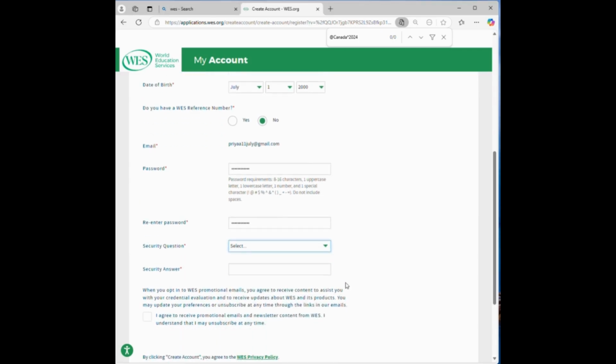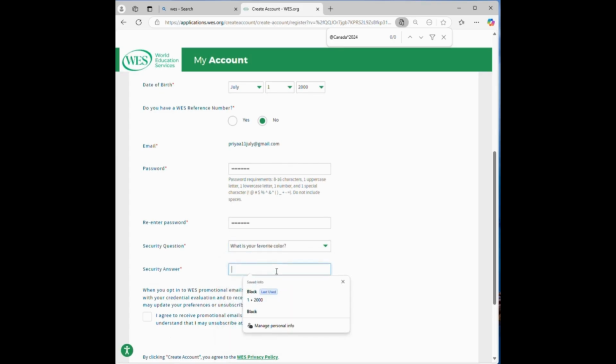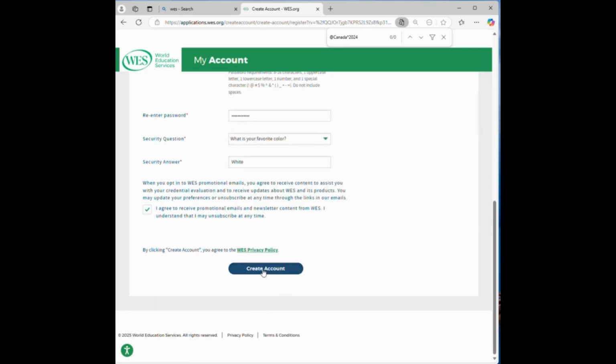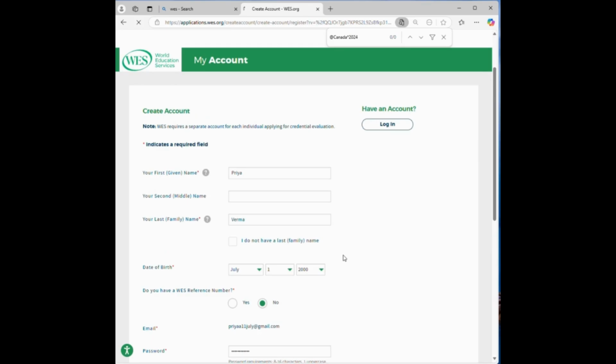After that, you can select any security question from the drop-down menu here and provide an answer. Also, don't forget to securely save both the selected question and answer for future reference. This way, you can create your account.